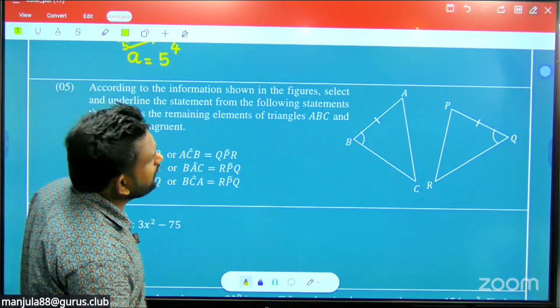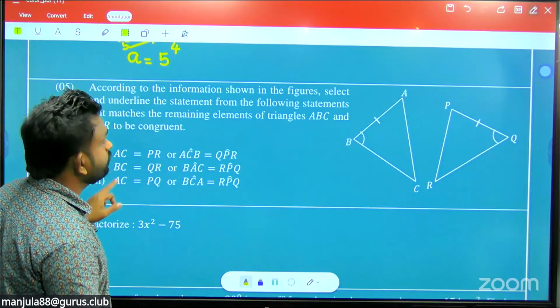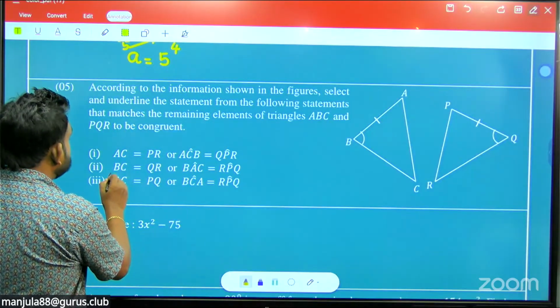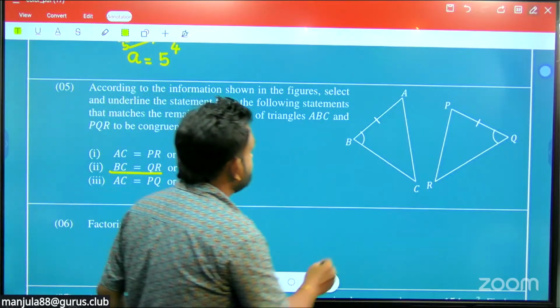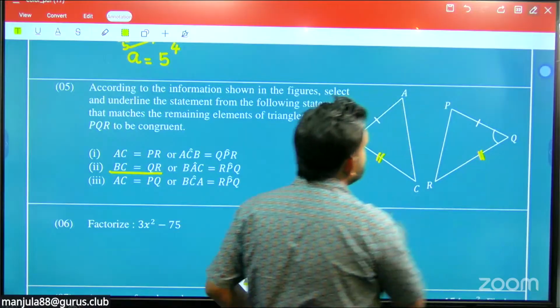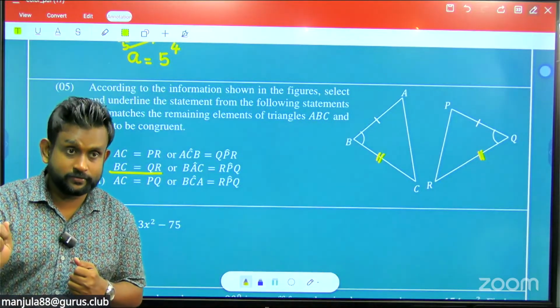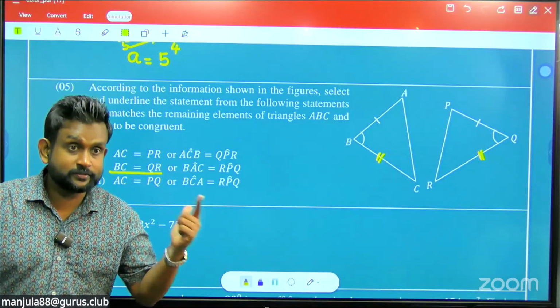AC equals PR. So AC cannot, right? Then BC equals QR, yes. This condition can work: BC equals QR. Then this condition is fine under the SAS case, angle included, yes.